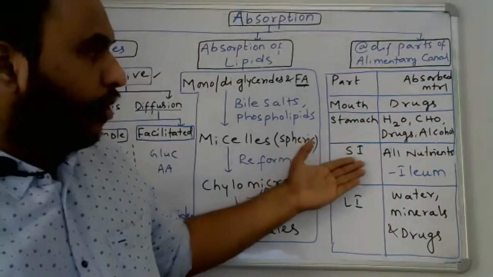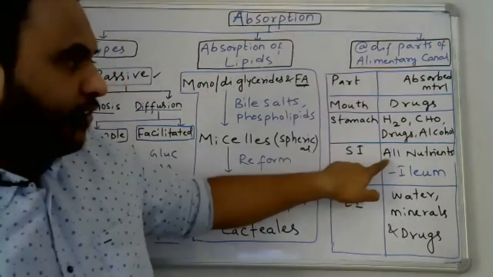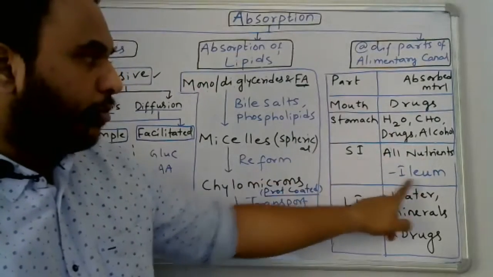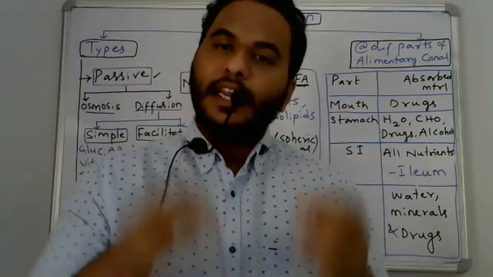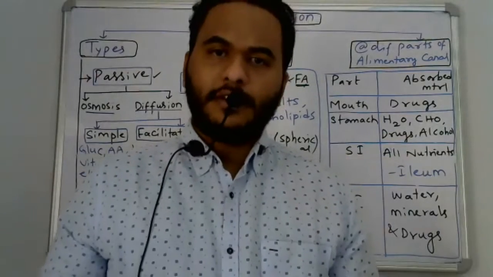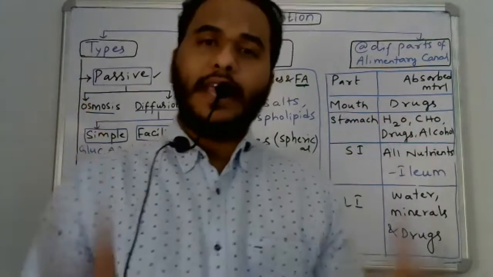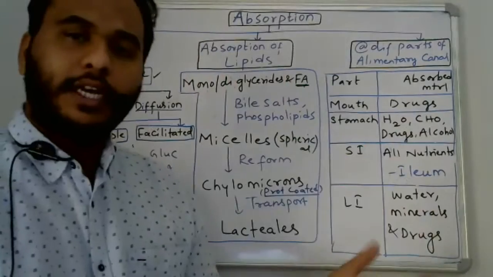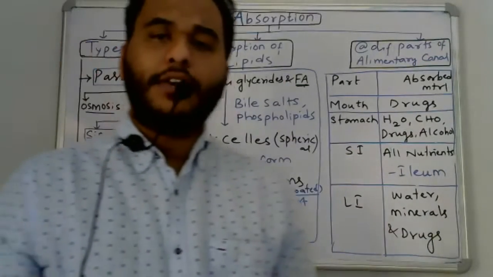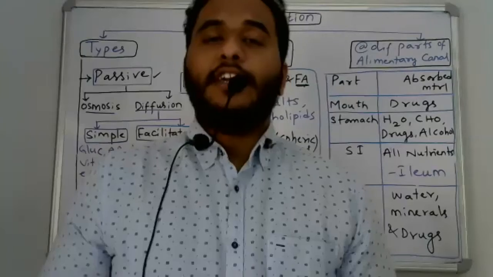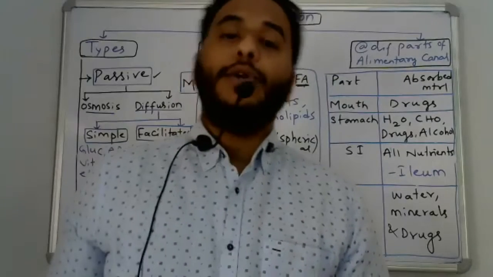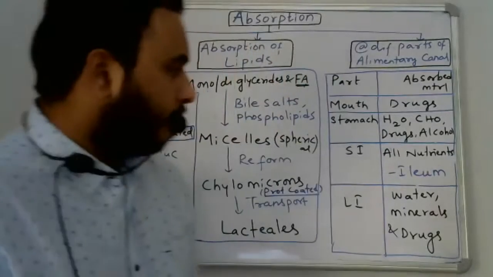Next, coming to the small intestine, I have written all nutrients. All nutrients get absorbed because there is the ileum. So what is the ileum? The ileum is the major and most important area for absorption. It is the most important area of the small intestine, where the simplified nutrients get absorbed and enter the bloodstream.